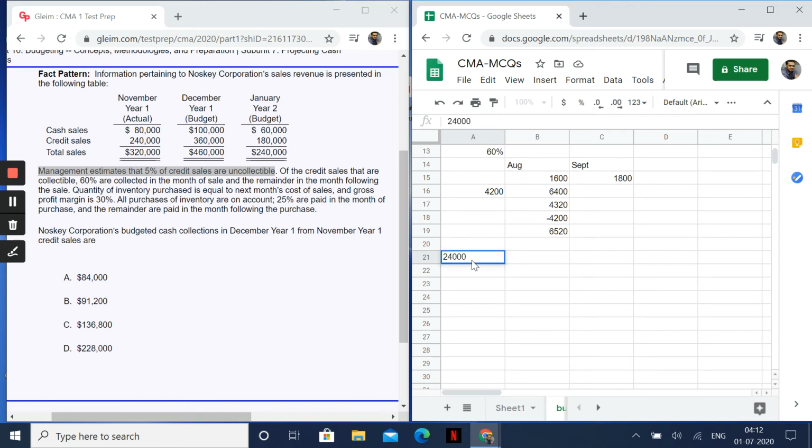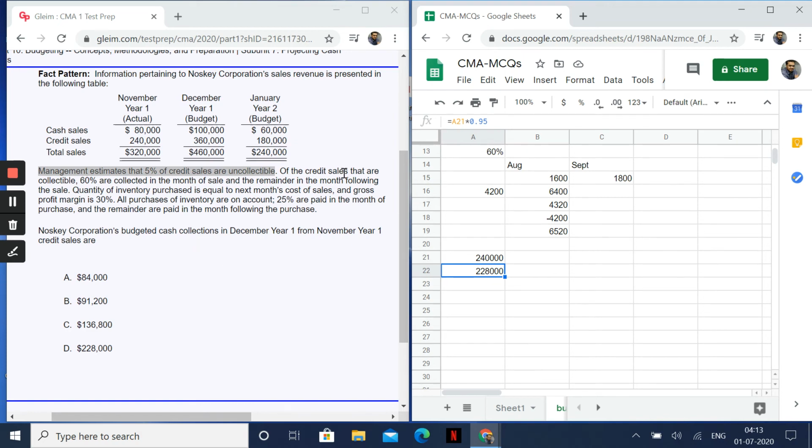240,000 is the estimated credit sale of November. So here 5% is uncollectible. So what I'll do is multiply this by 0.95. I have turned it into 95%. See here also you're having an option. Don't go and click that answer. Wait. 5% I've removed as uncollectible.